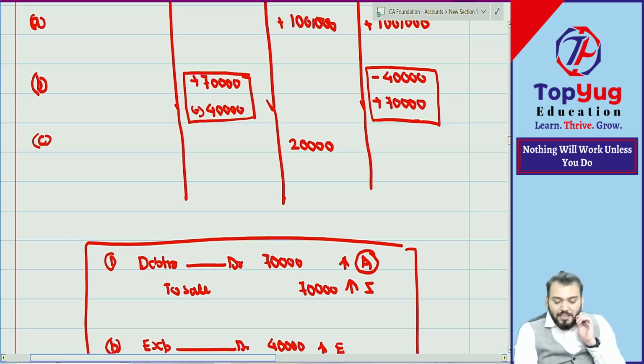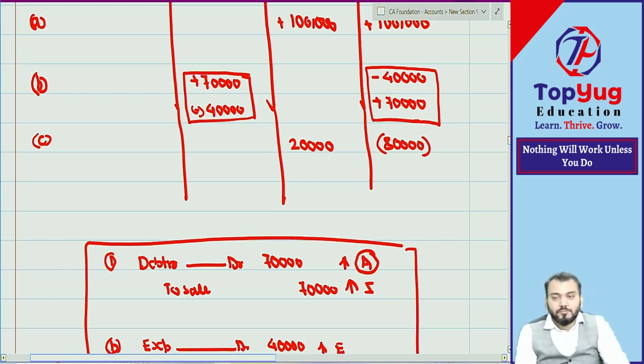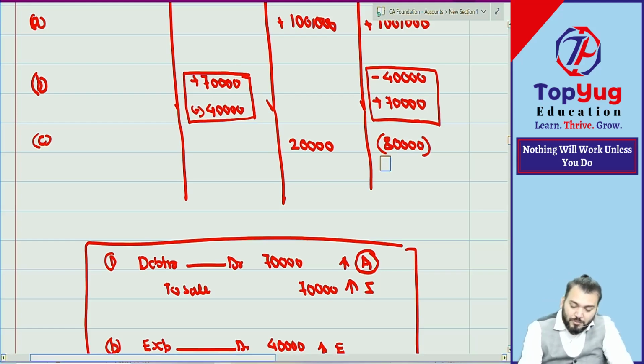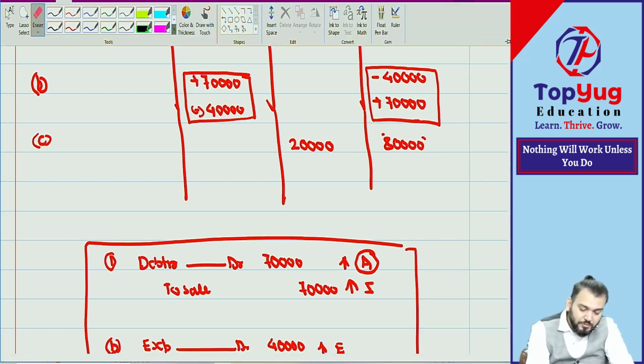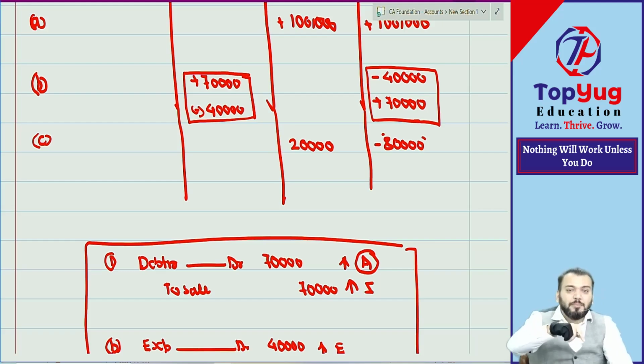Correct. How much will the asset decrease? 80,000 your asset will decrease. Correct. Expense how much? 1 lakh. So tell me, if expense increases, will your profit decrease or increase? Expense will increase, so it will have a negative effect in capital.